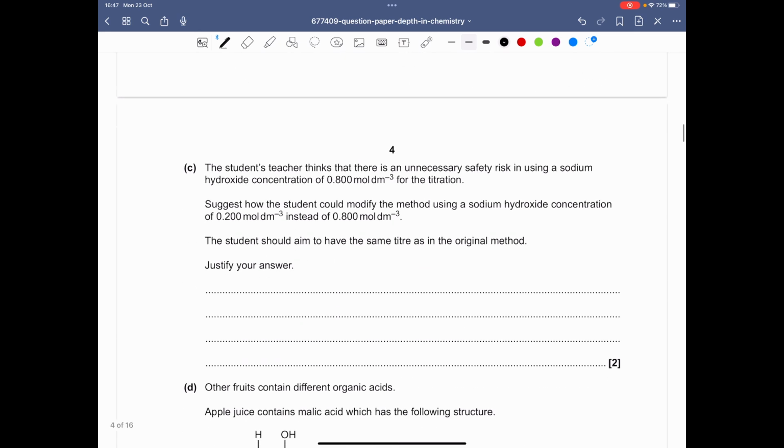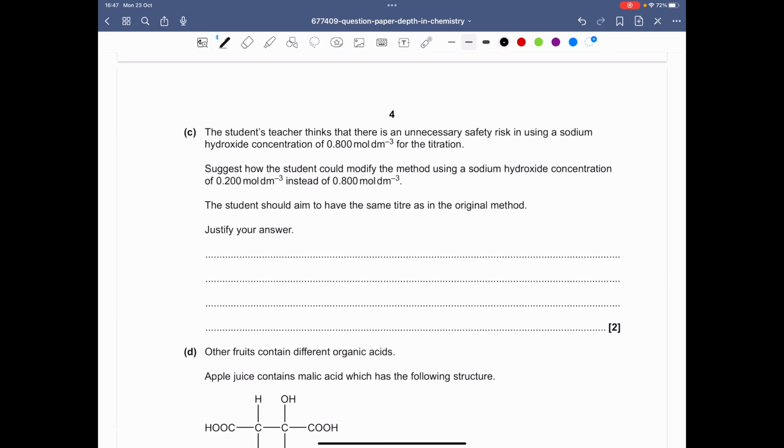Right, next question, part C. The student's teacher thinks that there's an unnecessary safety risk in using a sodium hydroxide concentration of 0.8 for titration. Suggest how the student could modify the method using a sodium hydroxide concentration of 0.2 instead of 0.8. The student should aim to have the same titer as the original method.